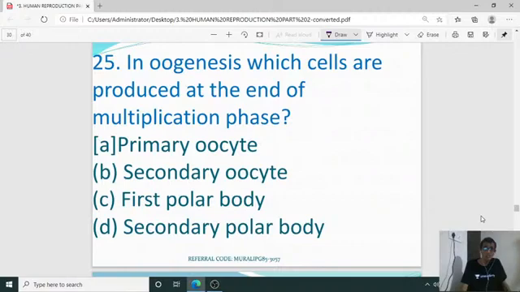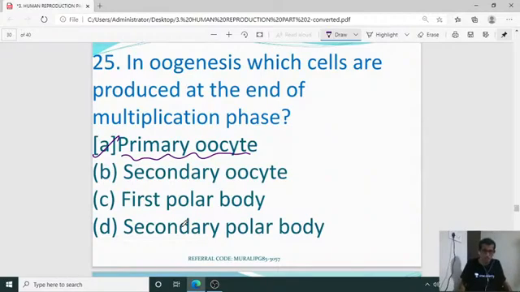In oogenesis, which cells are produced at the end of the multiplication phase? Oogenesis is the process of formation of ova. After the multiplication phase, the growth phase comes. At the end of the multiplication phase, what is produced? That is the primary oocyte. A is the right answer. Primary oocyte.